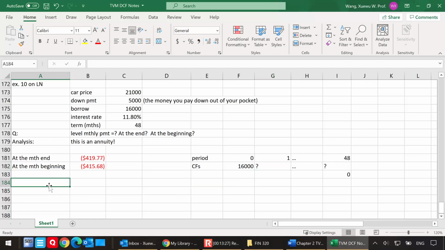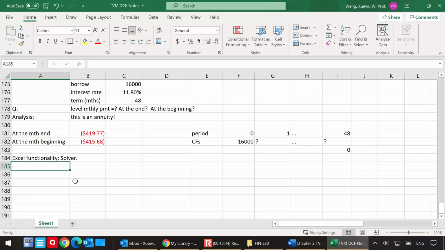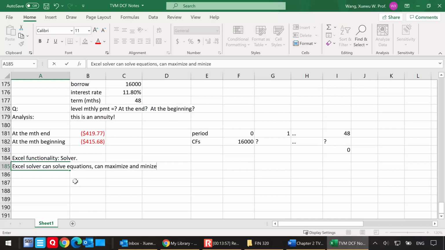All right, so this is example number 10. Now I'm going to use this example to discuss a very important Excel functionality called solver. Excel solver can actually do a lot of things. Let me take down a little note here. Excel solver can solve equations, can maximize and minimize